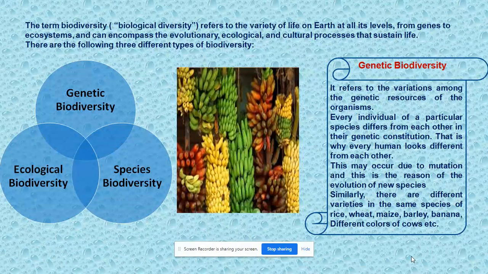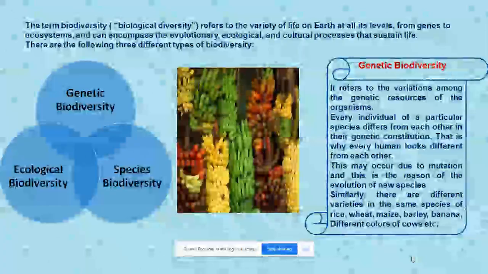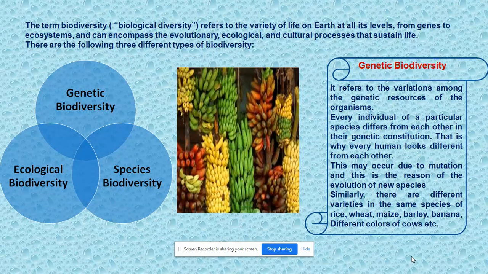The term biodiversity, also known as biological diversity, refers to the variety of life on Earth at all levels from genes to ecosystems and can encompass the evolutionary, ecological, and cultural processes that sustain life.